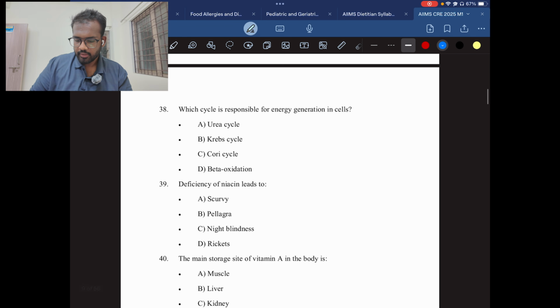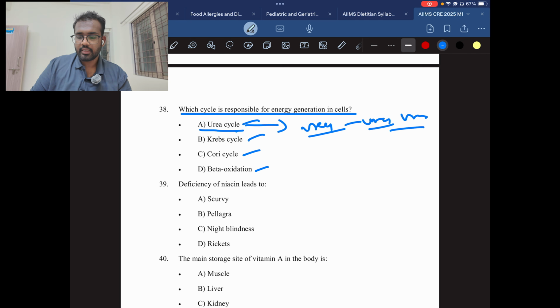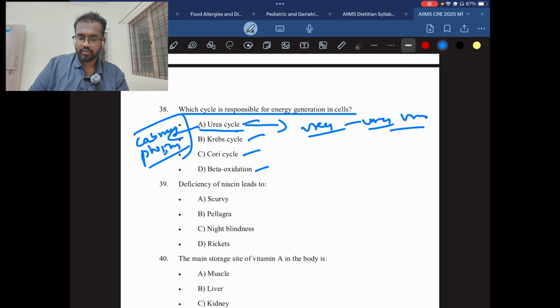Question number 38. Which cycle is responsible for energy generation in the cell? Urea cycle, Krebs cycle, Cori cycle, beta oxidation. So first we'll eliminate the options. Urea cycle helps in urea synthesis and excretion of urea in the form of urine. And you need to remember the rate limiting step of the urea cycle. It is carbamyl phosphate synthetase. Carbamyl phosphate is formed in the rate limiting step of the urea cycle. There can be questions regarding the urea cycle, so I have mentioned it in the notes. You can go and check it out.